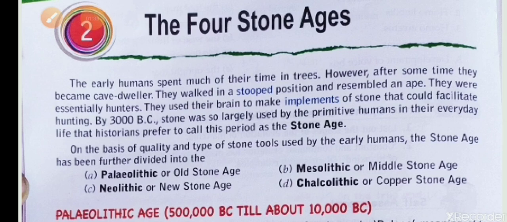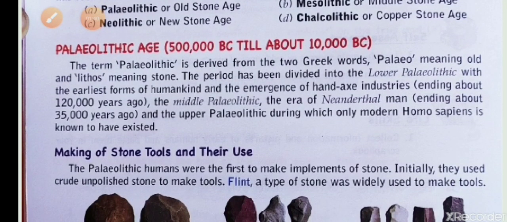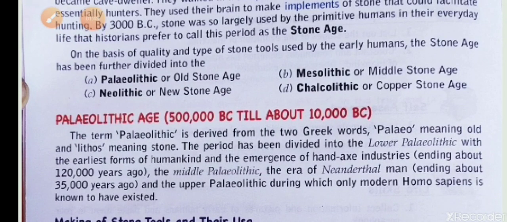Now we will learn about the Paleolithic age. The term Paleolithic is derived from 2 Greek words: paleo, meaning old, and lithos, meaning stone. The period has been again divided into 3: Lower Paleolithic, Middle Paleolithic and Upper Paleolithic age.